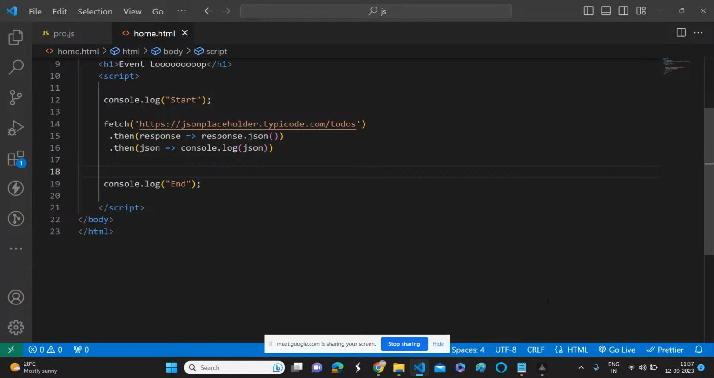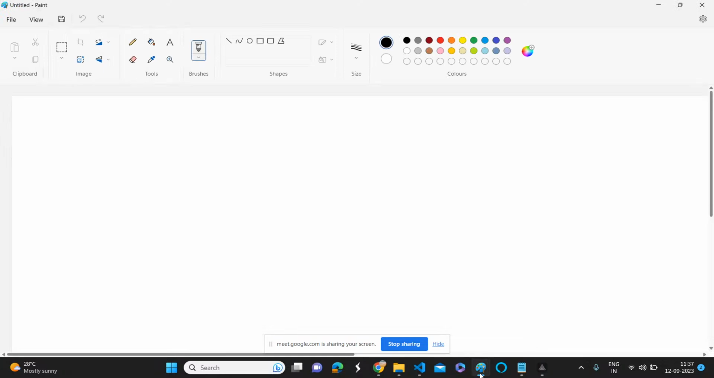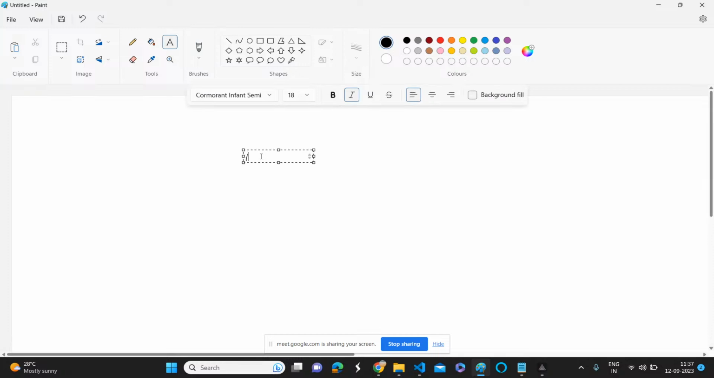So let's see. First, I will explain what a promise is. A simple thing. What is a promise? A promise is an object. Okay. In JavaScript, we can create objects, right? So this promise is also only an object. Nothing more than that. But what is the importance of that? We can understand.